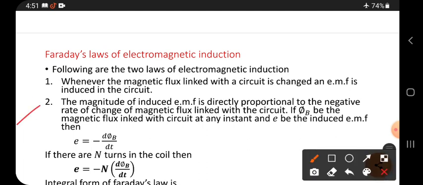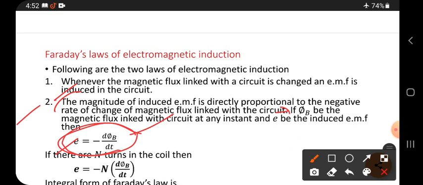And the second point: the magnitude of induced EMF is directly proportional to the negative rate of change of magnetic flux linked with the circuit. It is a statement from here to here, right? If you see this formula, then you can easily say its statement.